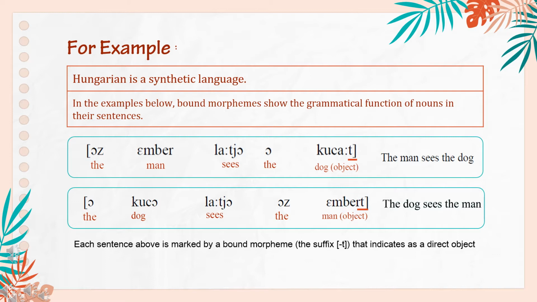The man sees the dog. A kutya látja az embert. A is the article, kutya is dog, látja is sees, az is the article, ember is man. The dog sees the man. Each sentence above is marked with a bound morpheme, the suffix t, that indicates the direct object.